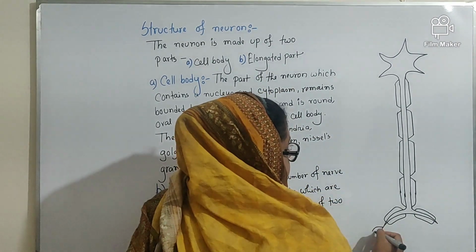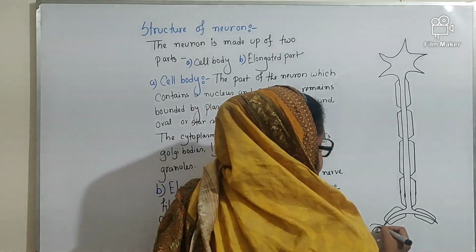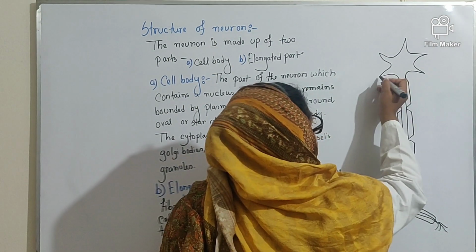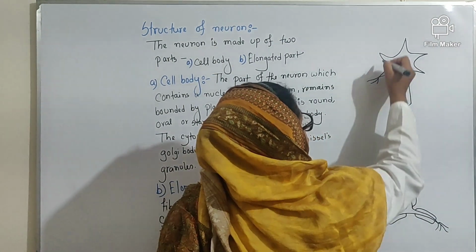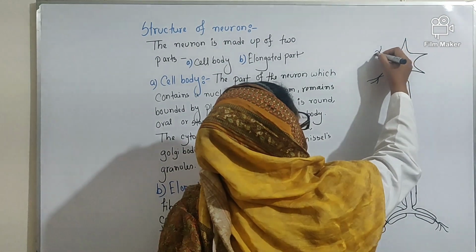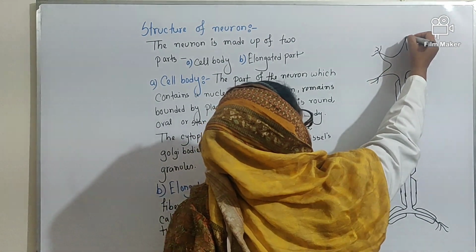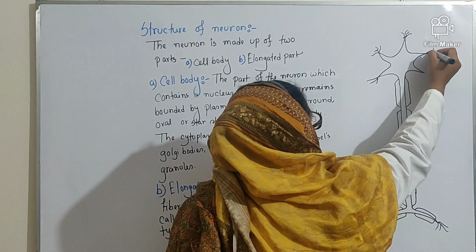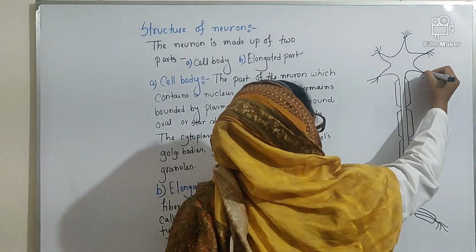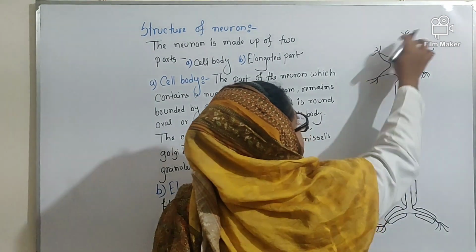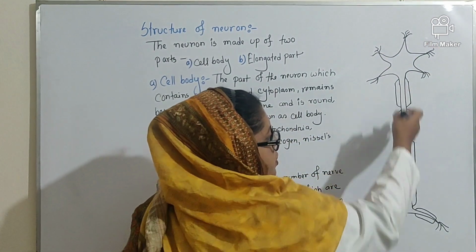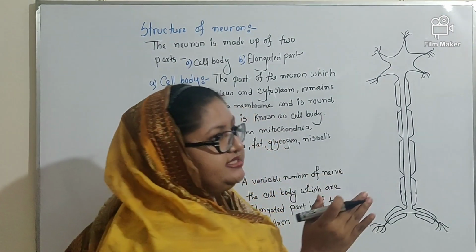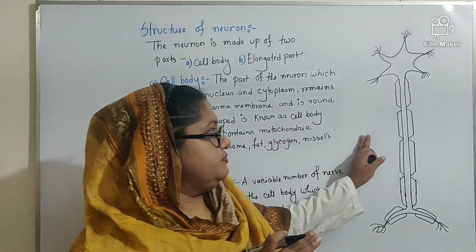Now the dendrons or dendrites. These dendrons or dendrites are branched. These are the elongated part. This is also elongated part. But this elongated part is unbranched and it is called axon.